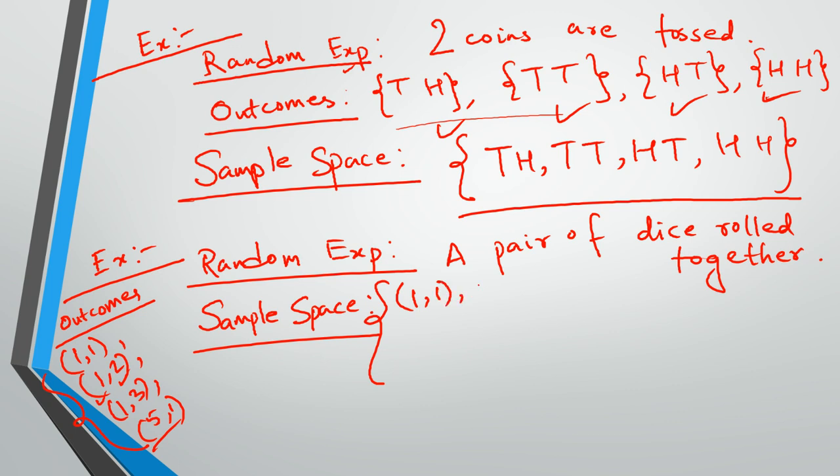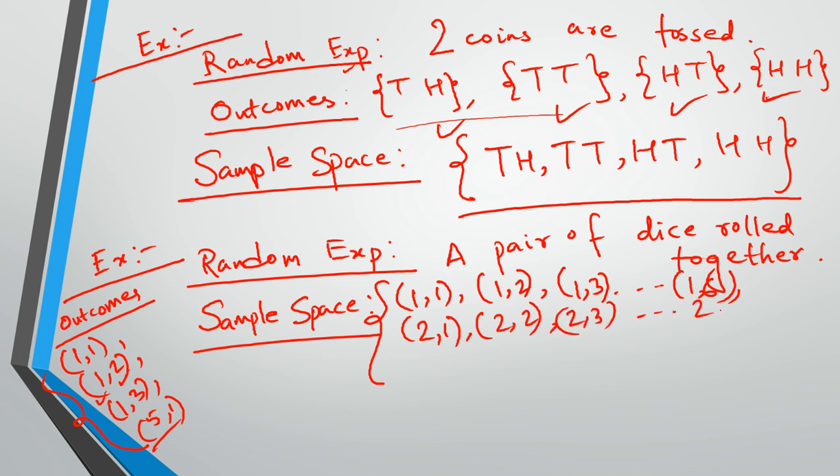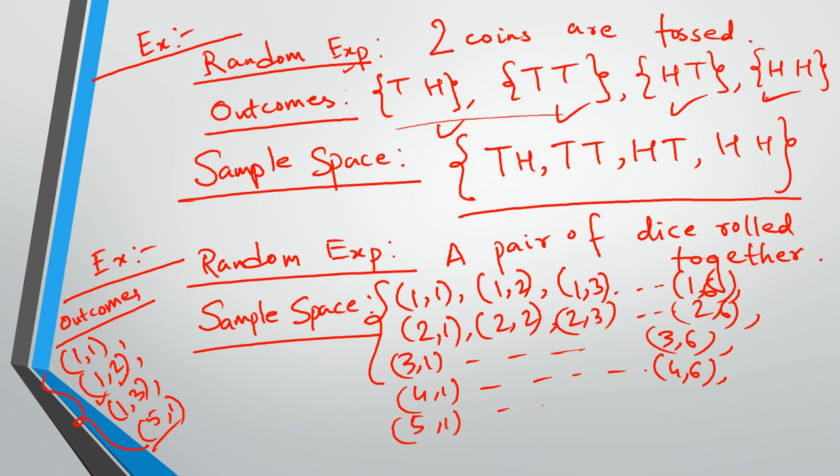So it's 1 1, 1 2, 1 3, 1 4, 1 5, 1 6, again 2 1, 2 2, 2 3, like this it will go up till 2 6, like this 3 1 up till 3 6, similarly 4 1 up till 4 6, then 5 1 all the way till 5 6, and then 6 1 all the way till 6 6.